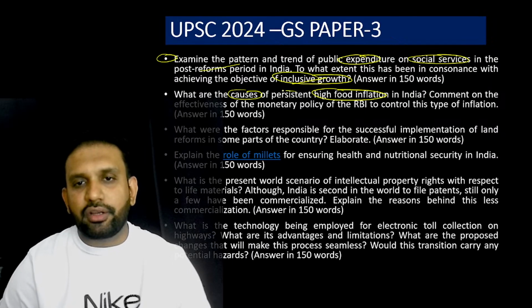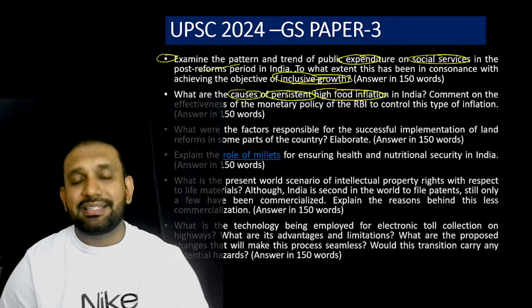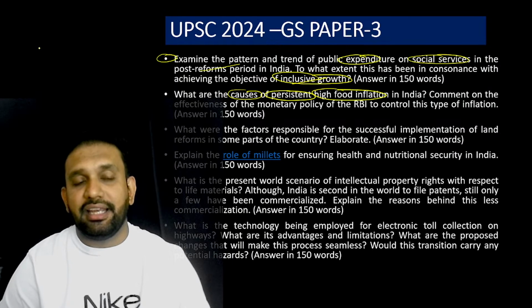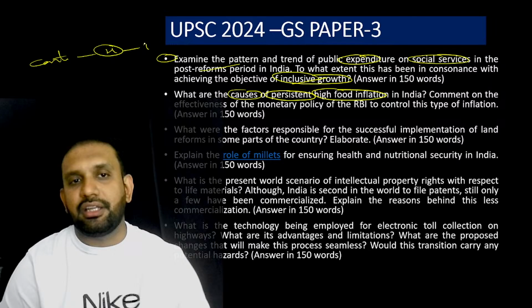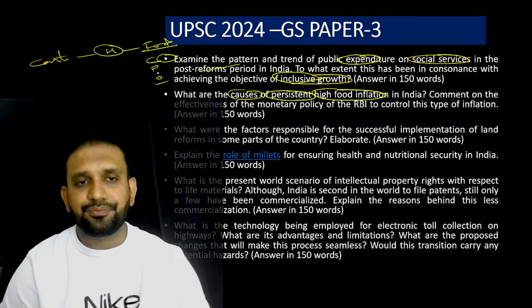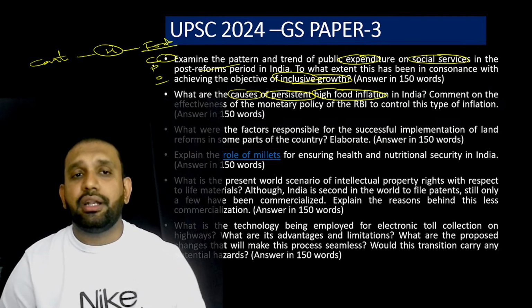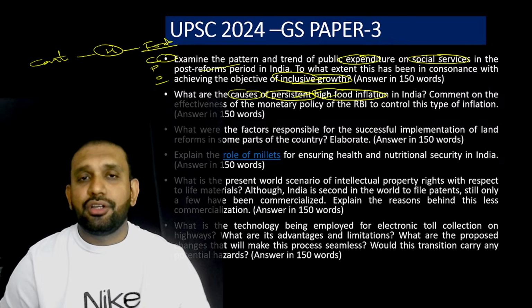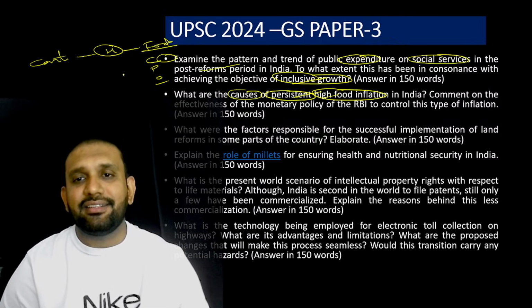Now when he is talking about persistent, the question is that a continuous high inflation is seen with regard to what? Food. Food is nothing but whatever you consume, like cereals, pulses, oil, and so forth. So it is clearly telling us to write that persistent high food inflation is there.